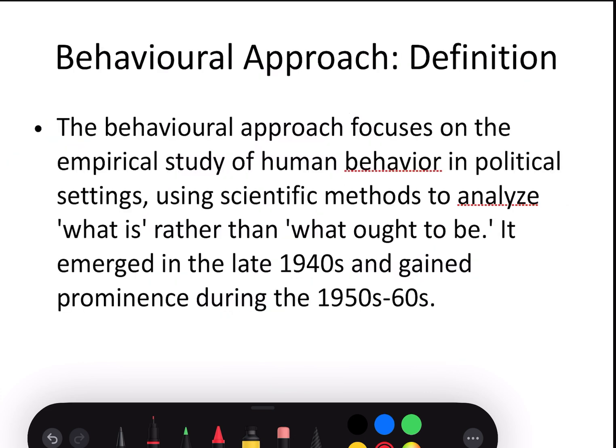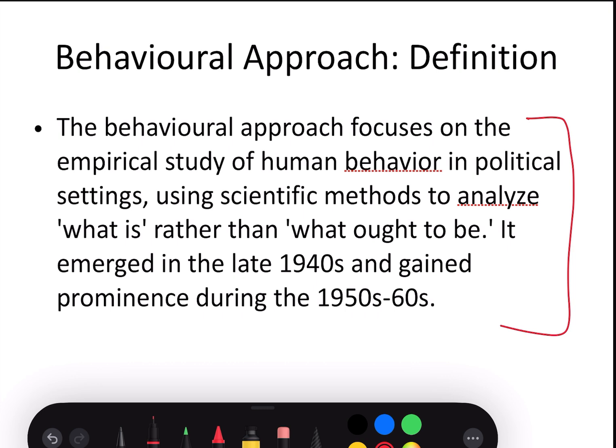So moving on, behavioral approach. First is the definition. In this definition, all aspects of behavioralism have been covered. So it can be used for questions with varying demands, whether they are straightforward, whether they are asking you to examine it, or whether they are asking you to critically evaluate it or analyze it. You can use this definition.